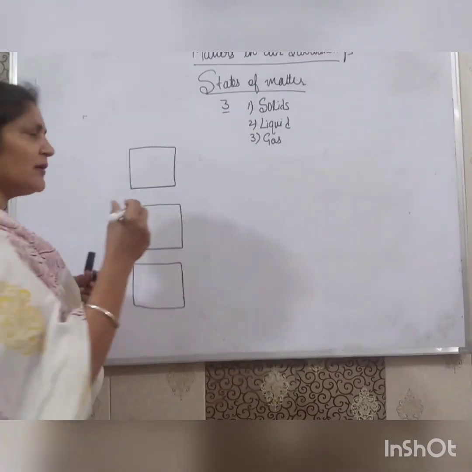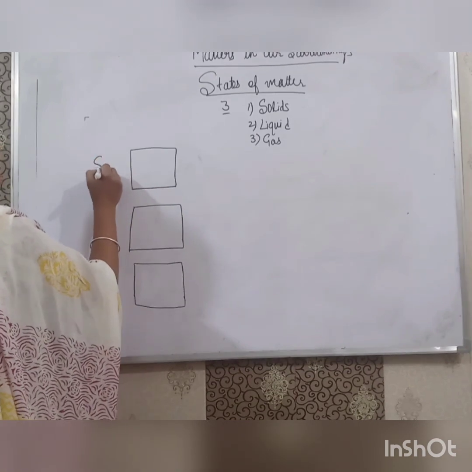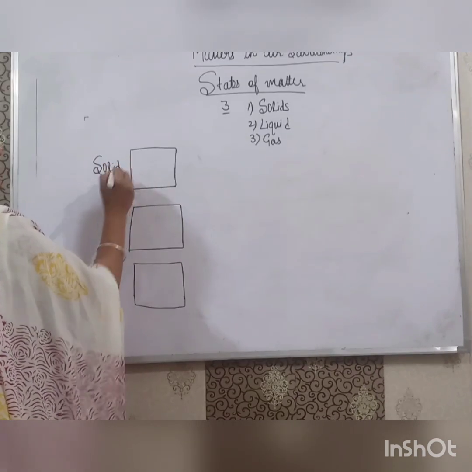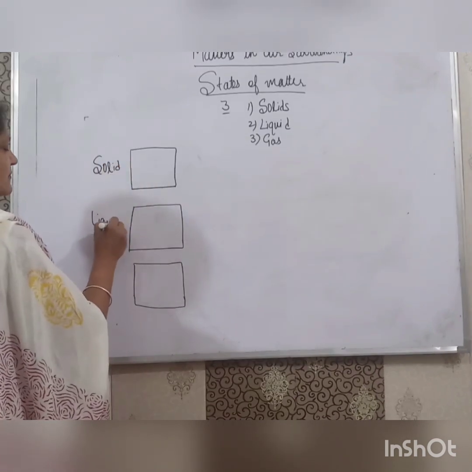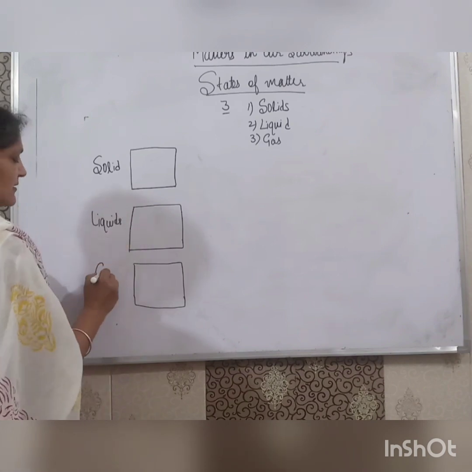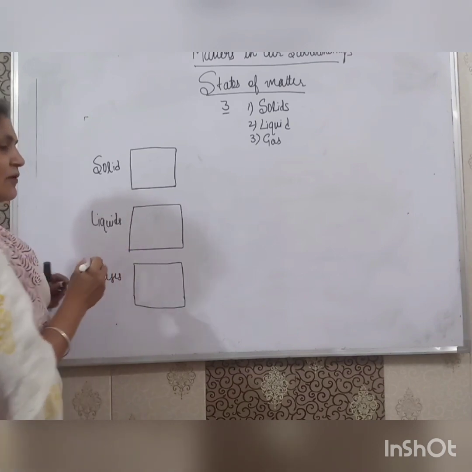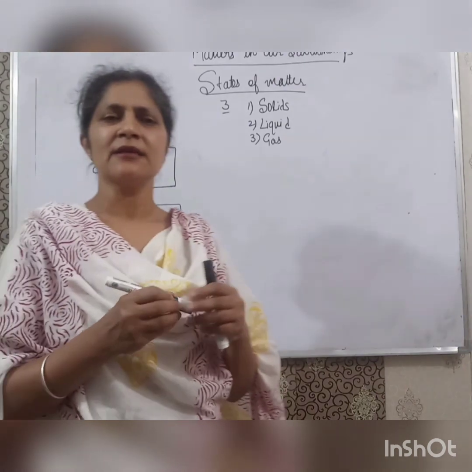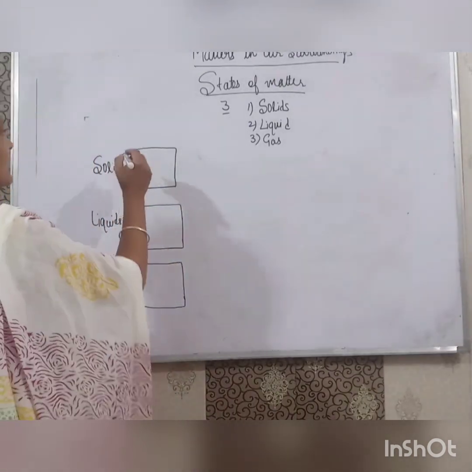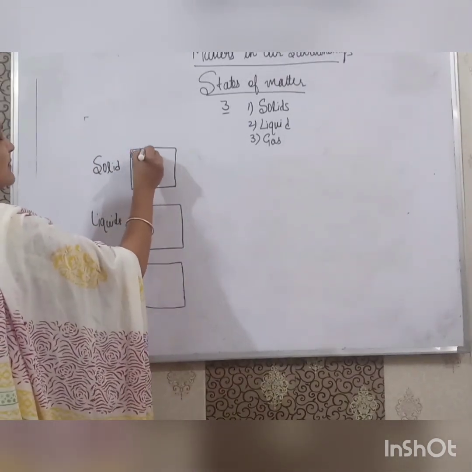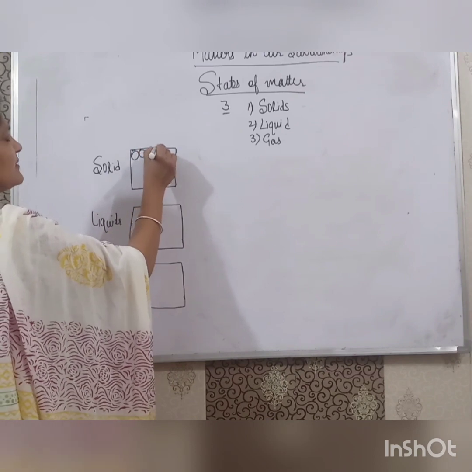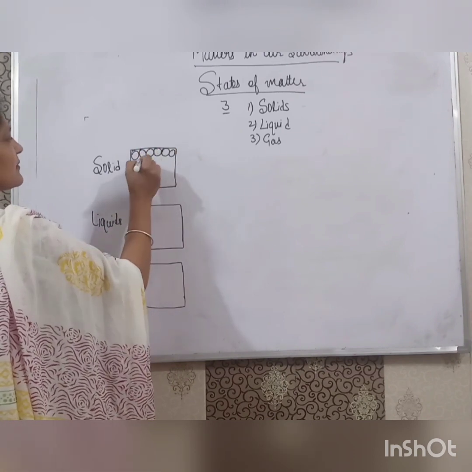Suppose we have drawn this picture. This is solid. These are liquids, and these are gases. Now we will see how the particles are arranged in solids, in liquids and gases. In solids, particles are arranged like this.